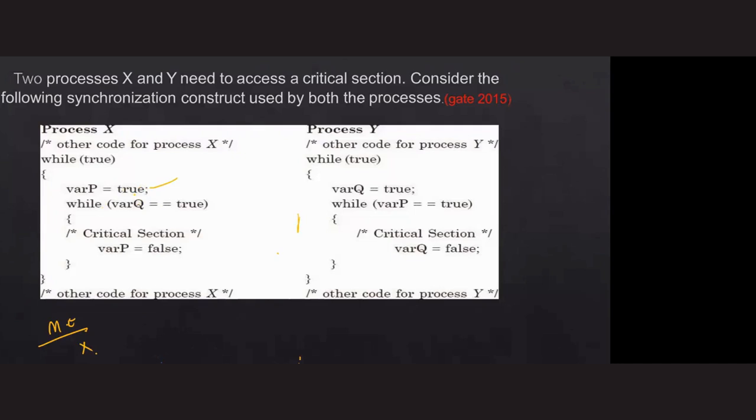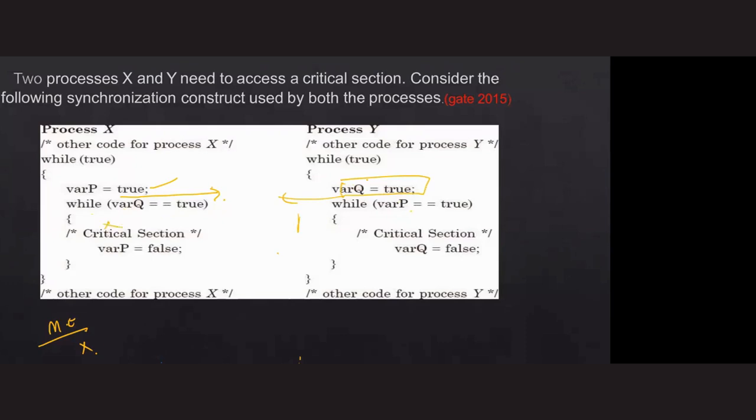Okay, fine. And now, sir, before executing the next statement, I'm preempting this process. Now, process Y is also executing varq equals to true, and before executing the next operation, I'm preempting the process. Sorry, both the processes. Now X is varq equals to true. Yes, sir, recently we have updated this one. This is true.